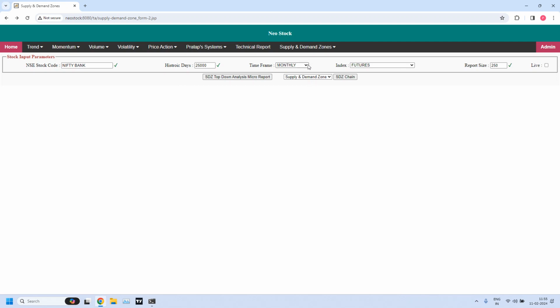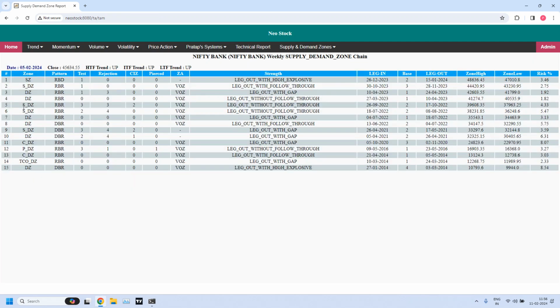Now let us generate the weekly chain. Weekly we have a supply zone. Already one supply zone is there at 48,636 to 47,000. But remember, this is already tested once. And the demand zone is a high liquidity demand zone. That is also tested already once.